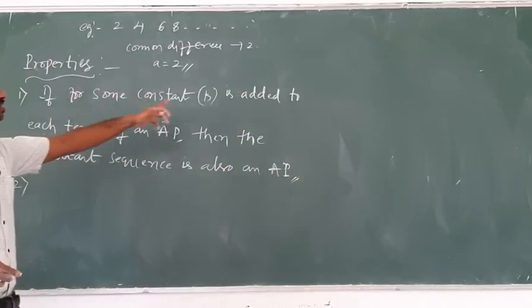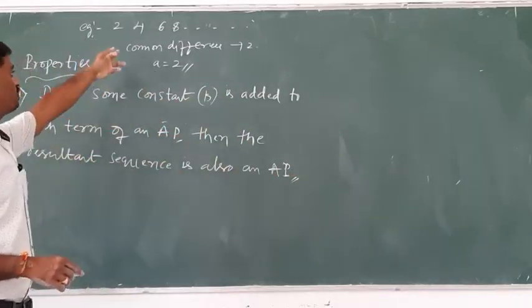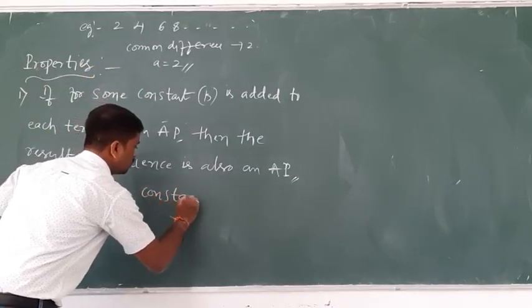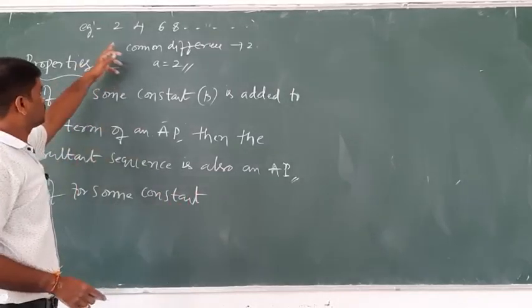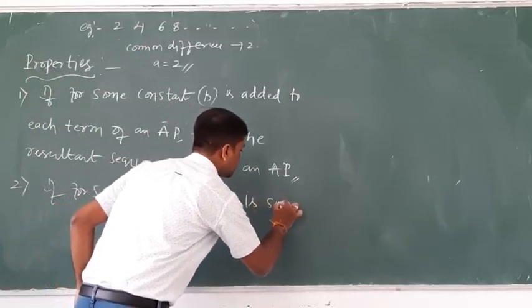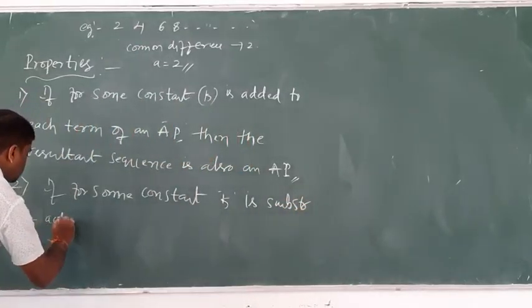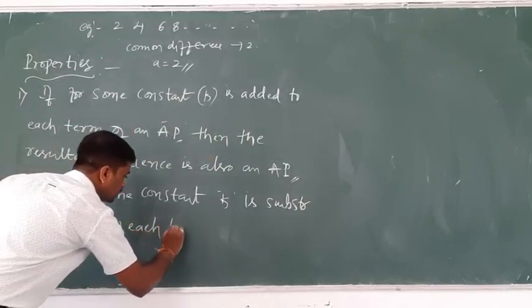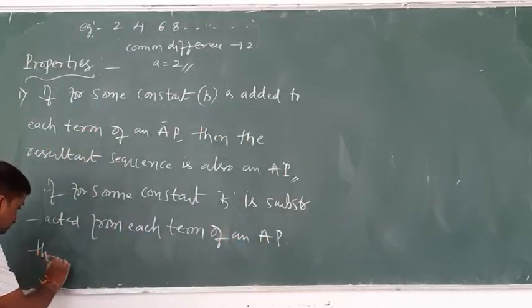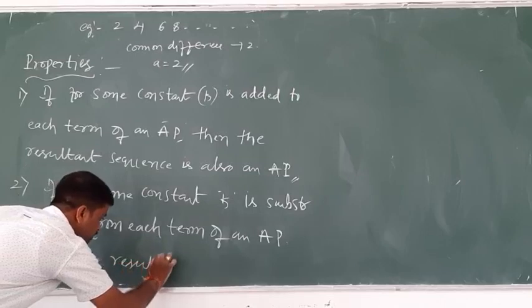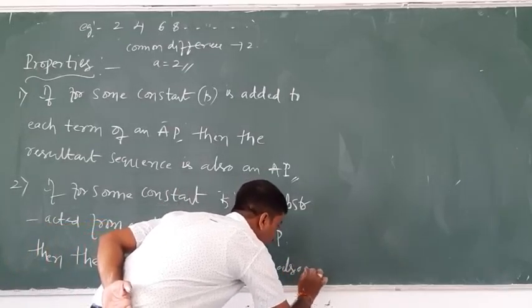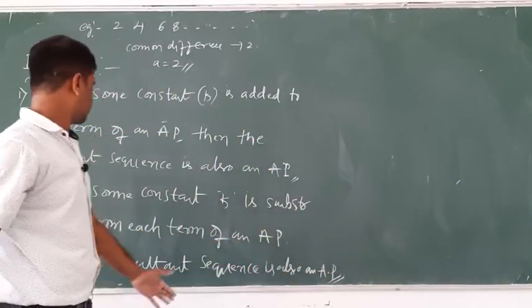Second one: for some constant k, if k is subtracted from each term of an AP, then the resultant sequence is also an AP.